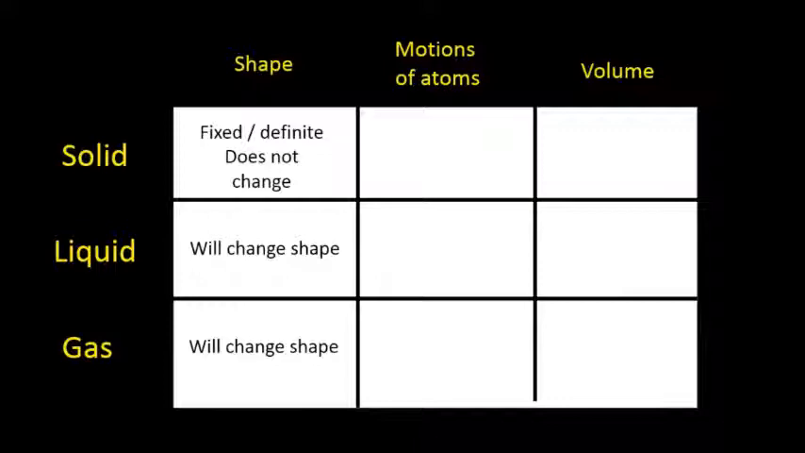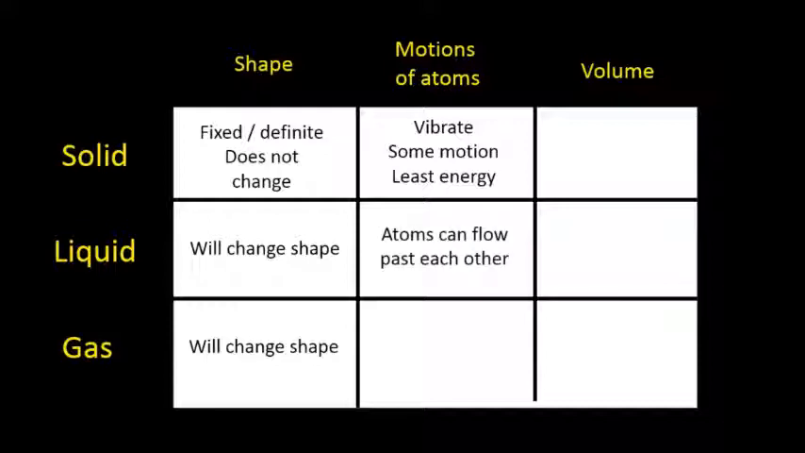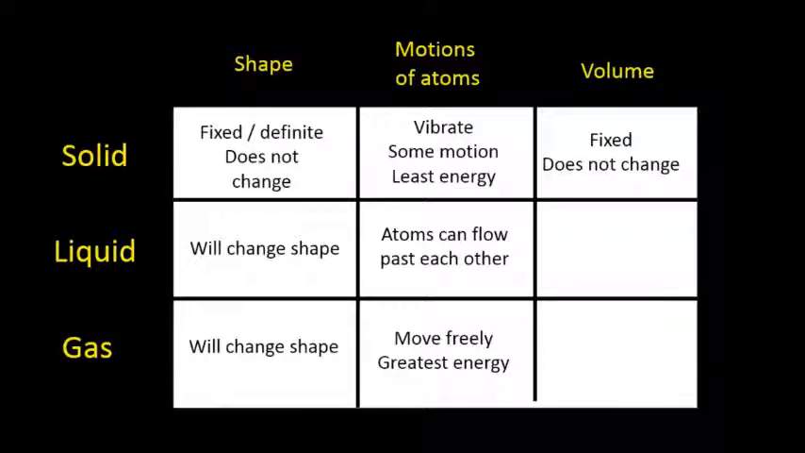For the motion of the particles, the atoms or the molecules, the solids will vibrate, and they have some motion. They have the least amount of energy, so they will vibrate even though they are tightly packed with one another. For a liquid, the molecules and atoms are also tightly packed, but they have more freedom of movement, and they can flow and be fluid. They can move past one another. As far as a gas goes, the molecules and particles have the greatest amount of energy and move with complete freedom.